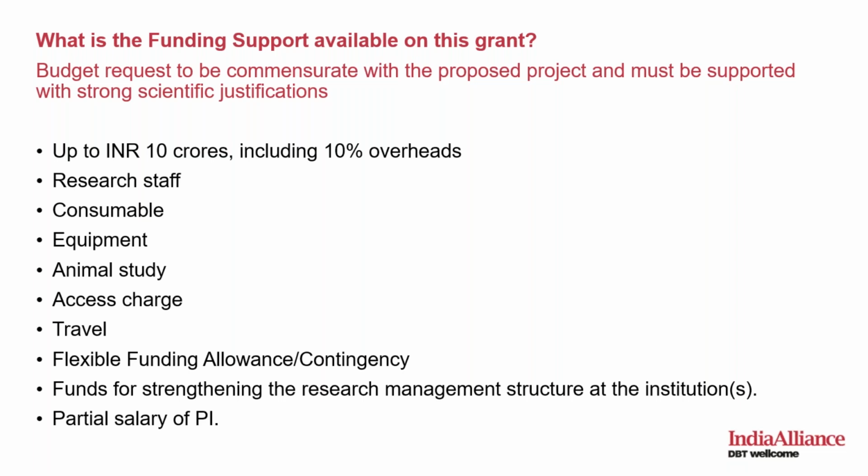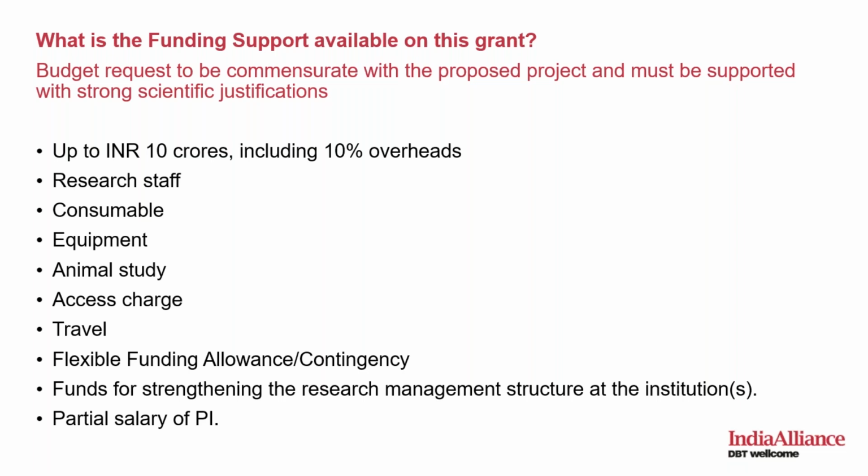So you can also ask for research staff here. For the training of research staff and the salary of research staff, you can ask for cost here. Consumables, of course, and equipment costs can be requested. If you have to do some animal studies, you can also request cost for animal studies, access charges, and travel. This travel cost can be any, depending on how much travel you have to make between your collaborating organizations, or to go somewhere to get trained, or you are traveling just to attend a meeting. Anything is fine. You can justify your request under the travel category.